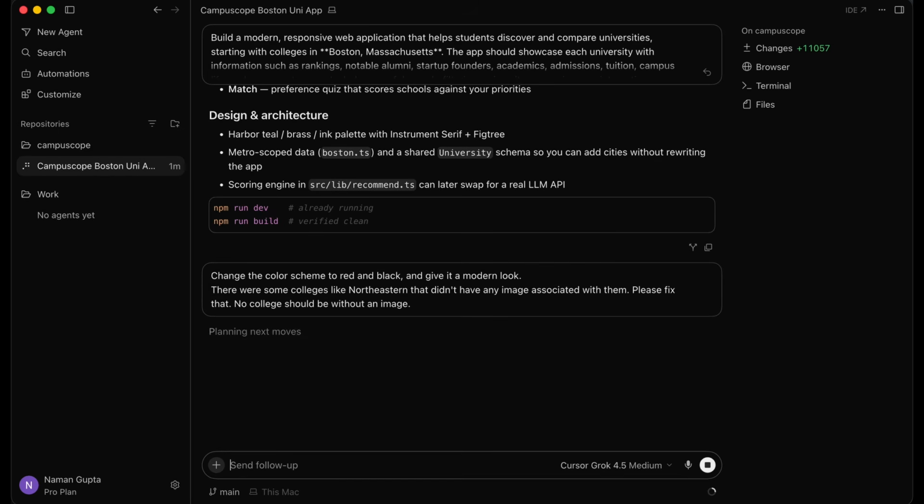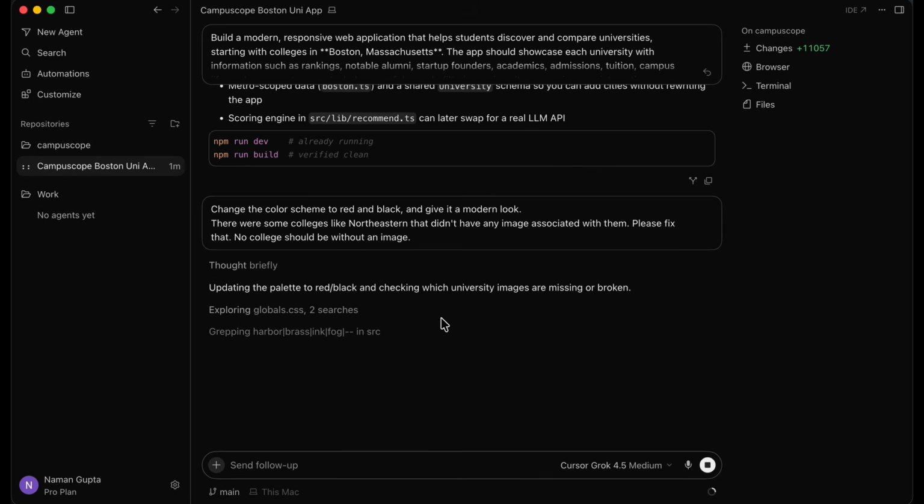I'm going to hit enter and we're going to let Cursor make these changes and then we're going to finalize if our application is ready to go. So let's wait for Cursor to move forward and make this change and iterate on the application for us. So it's saying that it's updating the palette to red and black and checking which university images are missing or broken. So it's going back into the CSS files, it's looking at the style, it's using Unsplash images, which means that they're going to be copyright free.